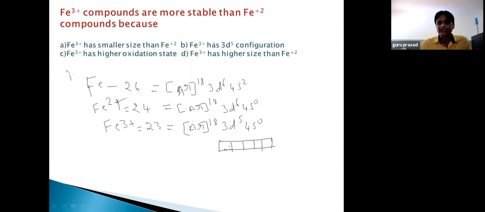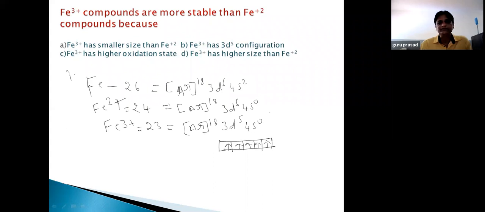When you are filling orbitals of the same energy, we have to follow one rule, that is Hund's rule. According to Hund's rule, pairing of electrons in orbitals of the same energy takes place only after each orbital contains 1 electron. All the 5 d orbitals will first be filled with electrons of parallel spin, and only then does pairing take place.